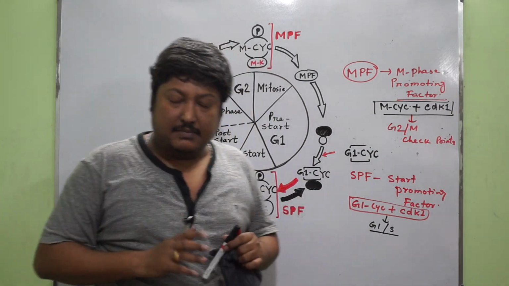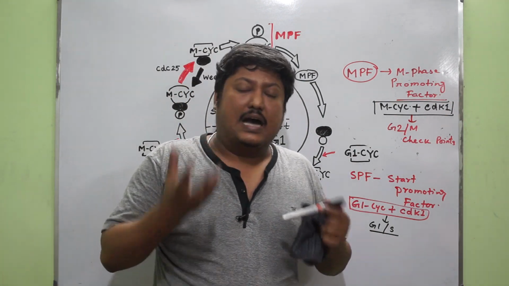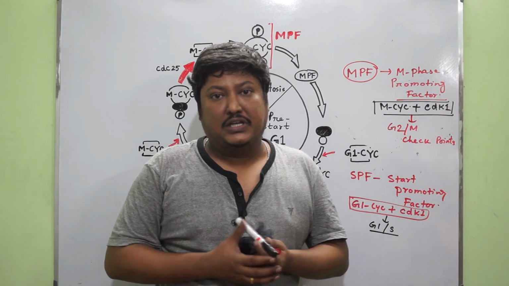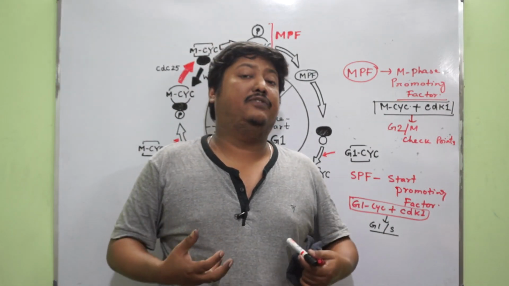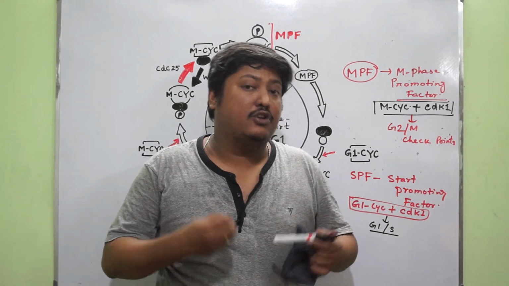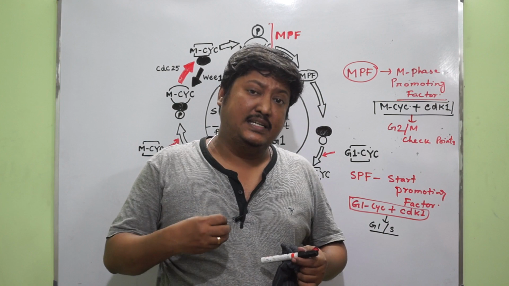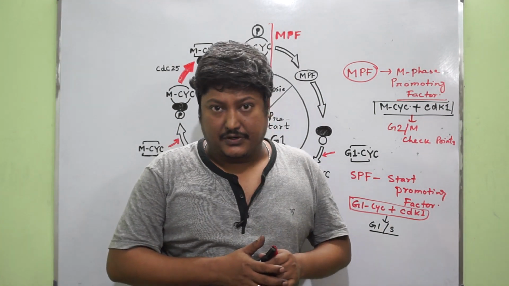CDK is constant but cyclin is fluctuating, because CDK is unable to activate the protein kinase itself. That means it has no ability to activate its own substrate level protein kinase activity, and it is activated or modulated when the cyclin is present and the phosphorylation event occurs. That I told you in the last video.